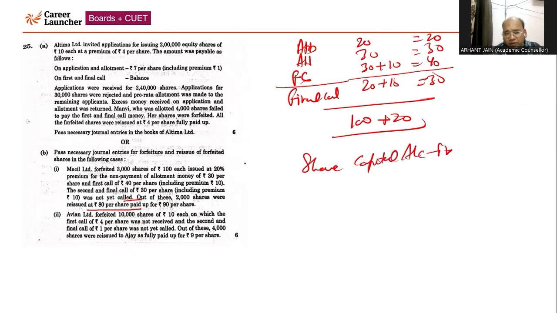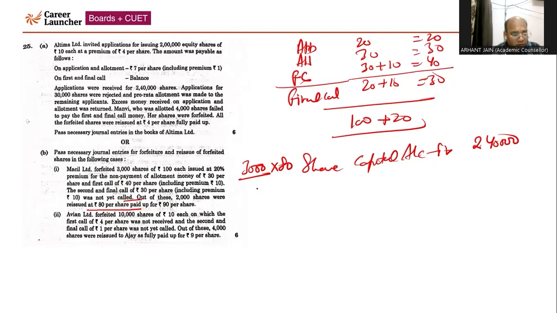So how many shares forfeited? 3,000 into 80. The called up is the face value called up, 80 rupees. So that will come 2,40,000. 3,000 into 80, nothing but 30,000 into 8, 2,40,000.